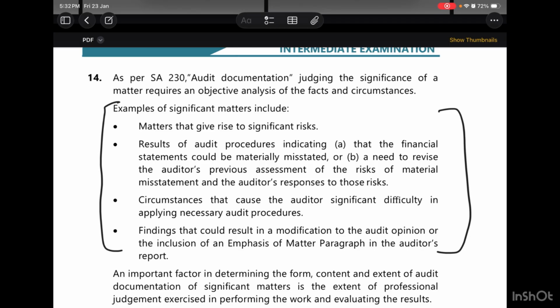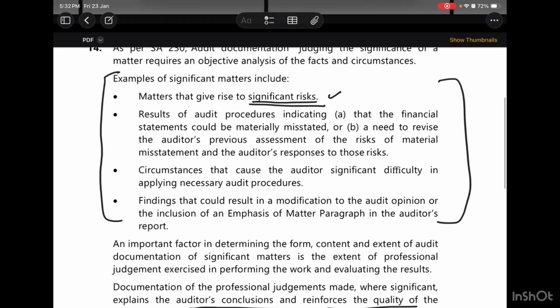First of all, the matters which give rise to significant risks. Anything which has a very significant risk, for example in inventory, the valuation can be risky, so that is a significant matter and we need to document that. As given in the question, the form, content and extent of audit documentation about significant matters will depend on his professional judgment. Now what are these significant matters? Matters which give rise to significant risks.